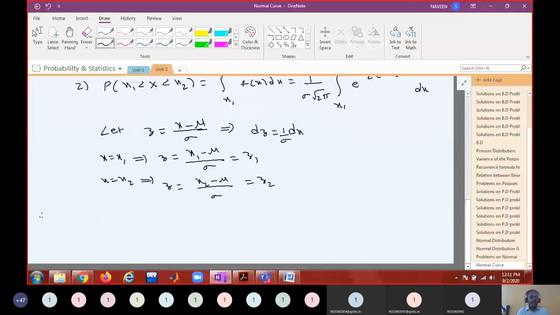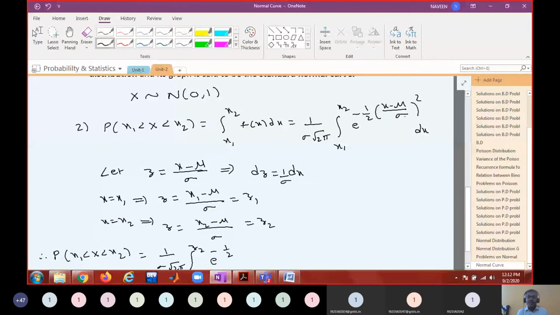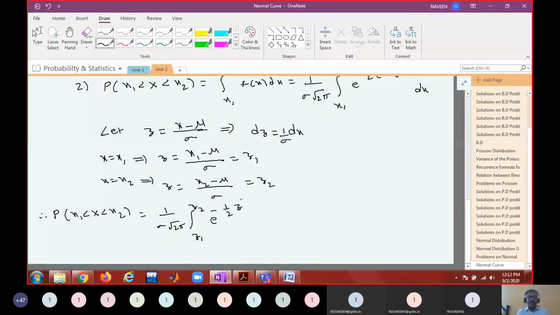Therefore, the probability that x1 is less than x less than x2 equals, this x1 to x2 becomes 1 by sigma root 2 pi, integral from z1 to z2 of e power minus 1 by 2 into, I consider this whole x minus mu by sigma as z, so minus z square.